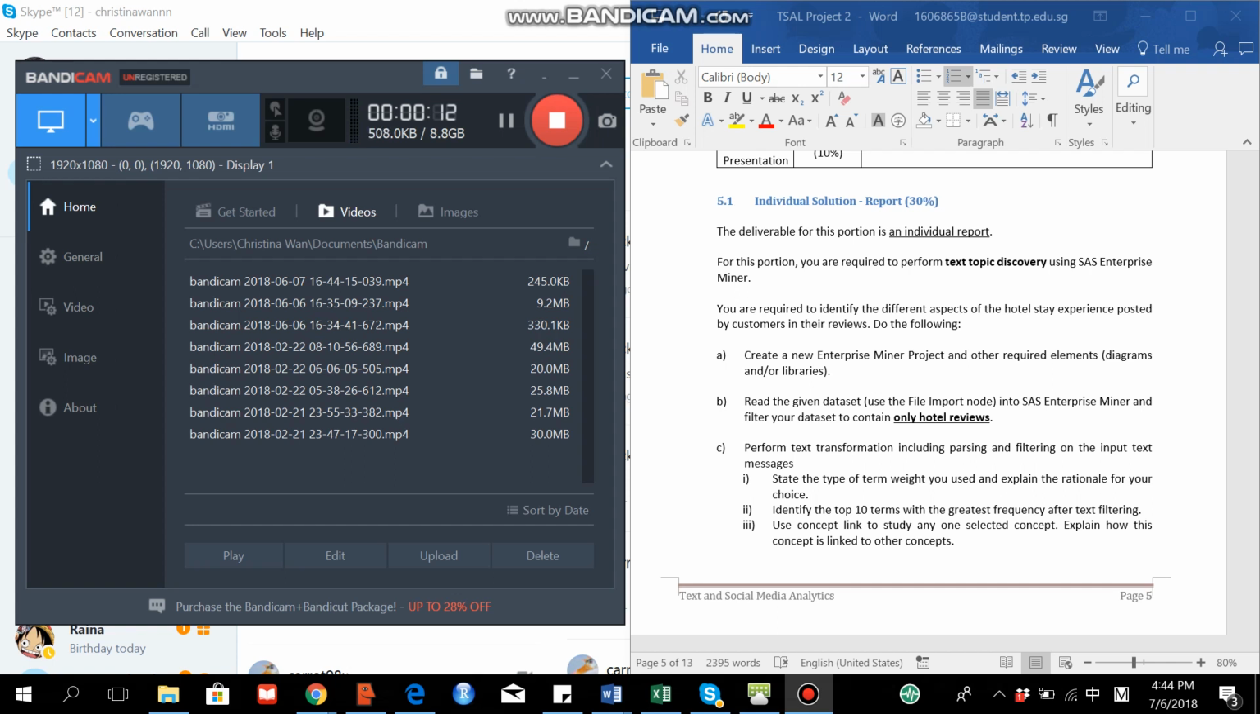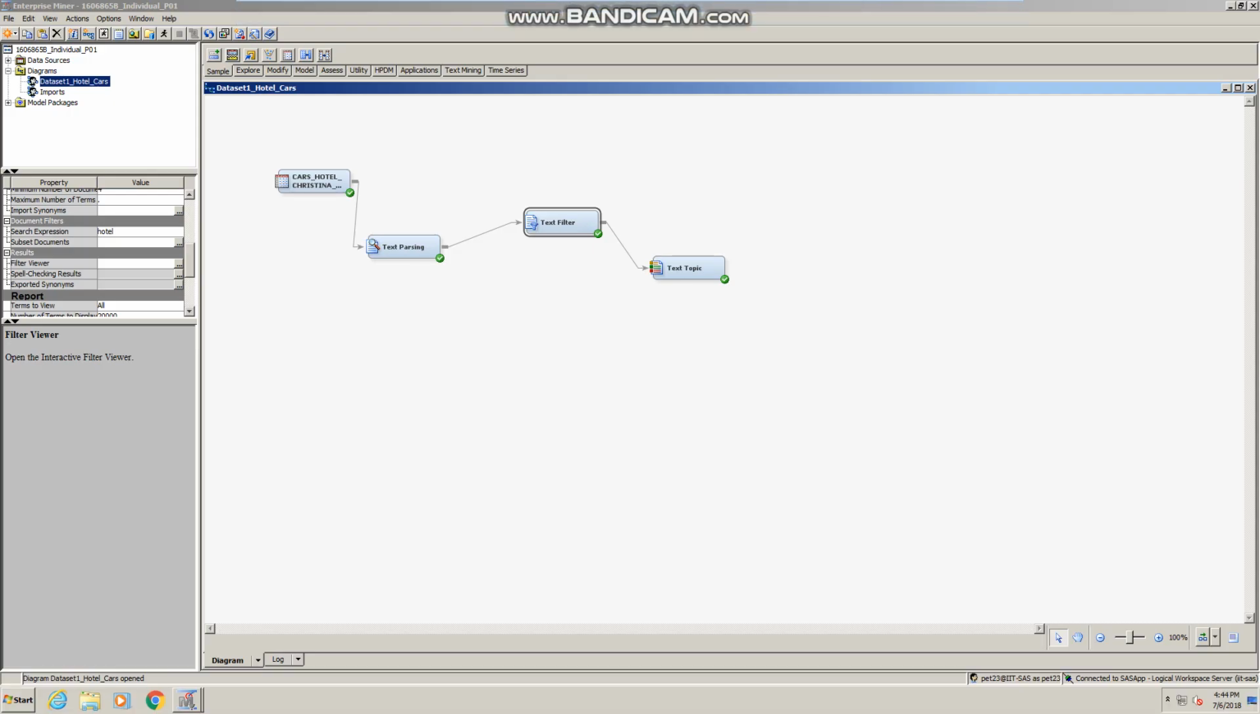From this assignment, I am going to perform a text topic discovery using SAS Enterprise Miner to filter out the data set that contains only hotel reviews and perform text topic discovery. Firstly, I imported my stop list and my dataset 1 into the library that I've created. The library name is called project.